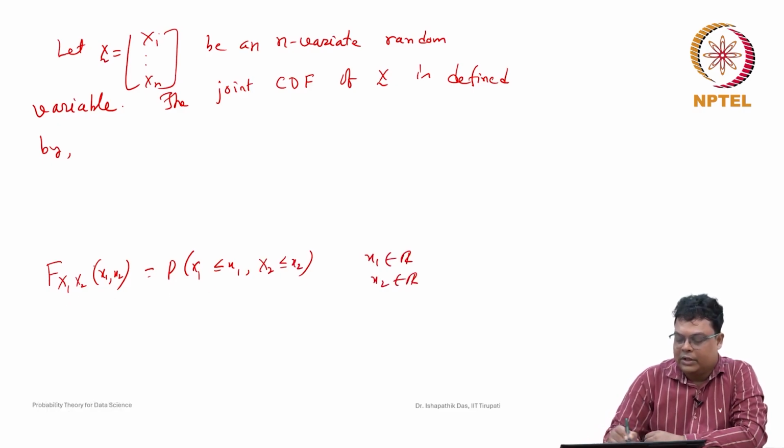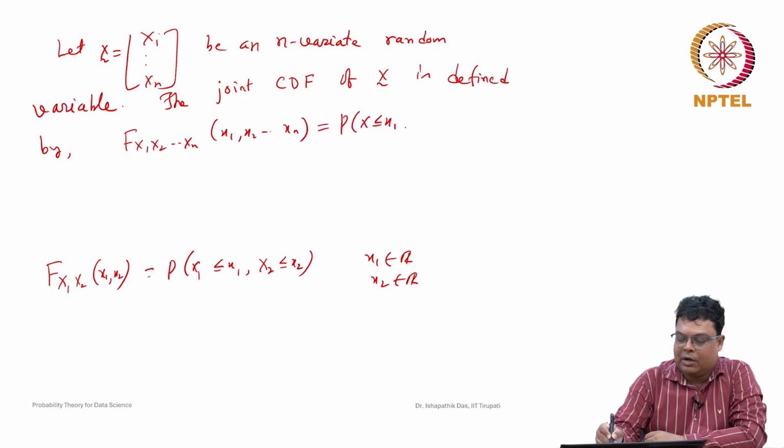Similarly, we extend it to the n-variate random variable. If you have understood the bivariate case, the n-variate case will be very simple. Just extend it to n-variate, defined by F of x1, x2, ..., xn. This is the probability that X1 is less than or equal to x1, X2 is less than or equal to x2, ..., Xn is less than or equal to xn.